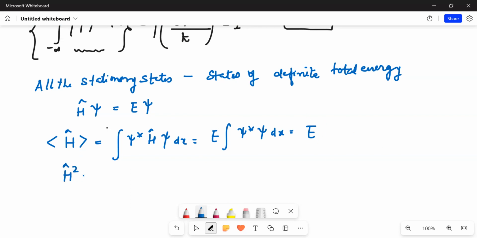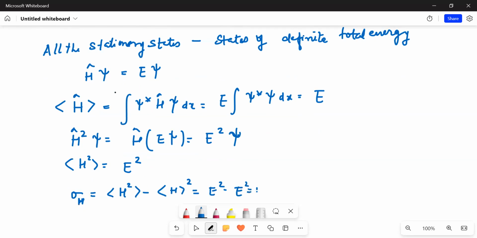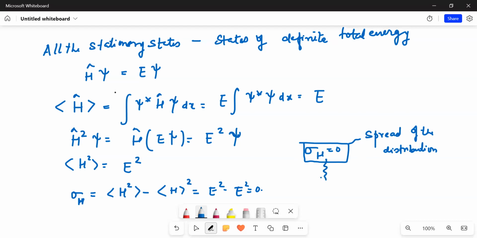Moreover, if I operate H again, H squared ψ is equivalent to E squared ψ. So the expectation value of H squared is E squared. Next, if I want to check the variance in the measurement of H, I can simply write it as the expectation of H squared minus E squared, which is zero. Therefore sigma is 0, then the spread from the mean position is 0. This implies there is no spread in the measurement of the total energy. Every measurement of the total energy will return the value E.